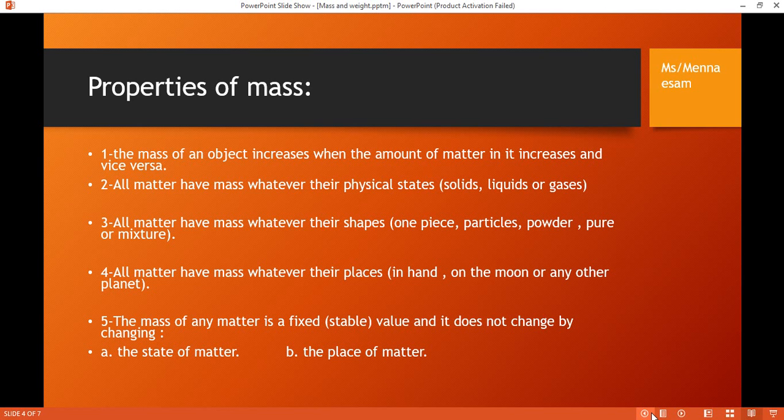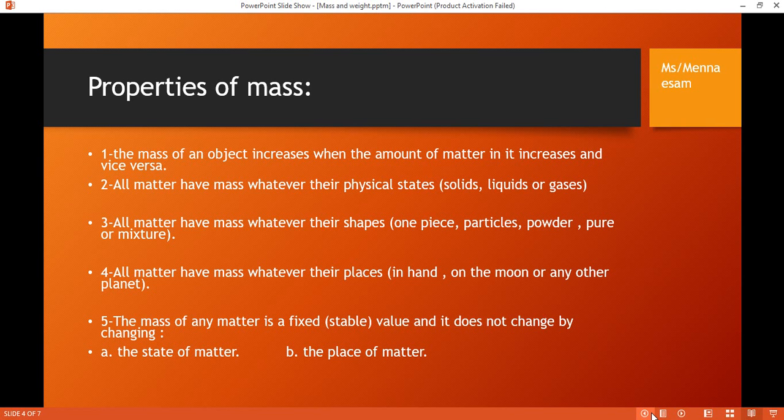Number 4, all matter has mass whatever its place, on the moon, on any planet. So when you measure the object on Earth's surface, and then you measure the same object on the moon's surface, what do you think? Will it be the same or different? You will notice that mass does not change. So the mass is stable.